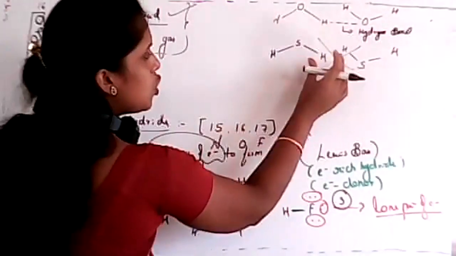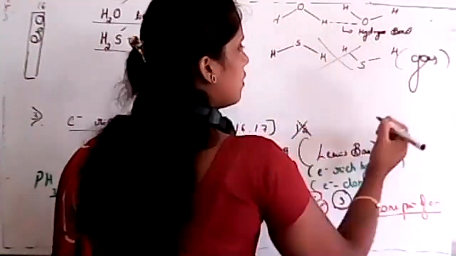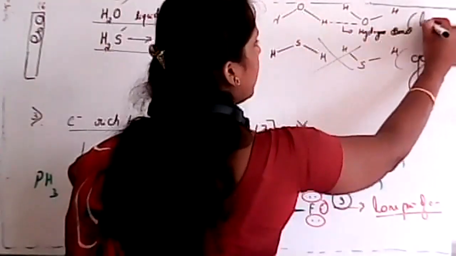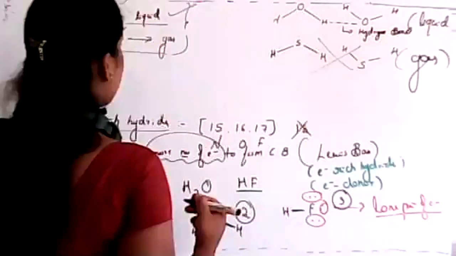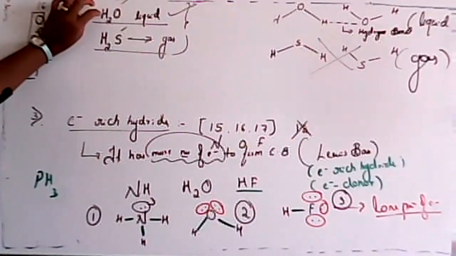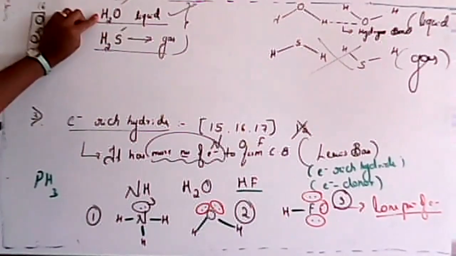But there is no such intermolecular force of attraction here, so this is a gas. But in this case, there is a hydrogen bond, so that's why it exists as a liquid. So if a question asks, water is in a liquid state but H2S is a gas, give reason, what will be the reason? See, in case of water, oxygen is more electronegative and it will form a hydrogen bond.